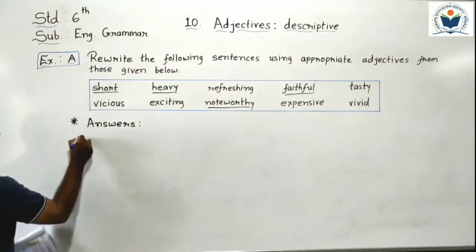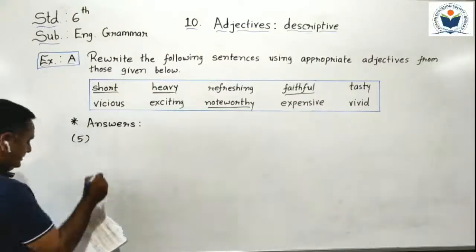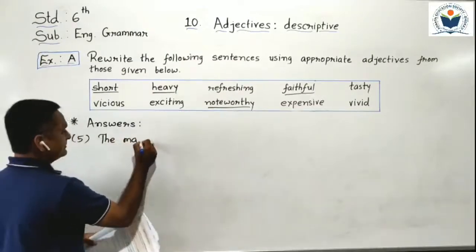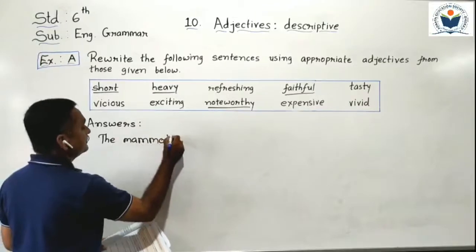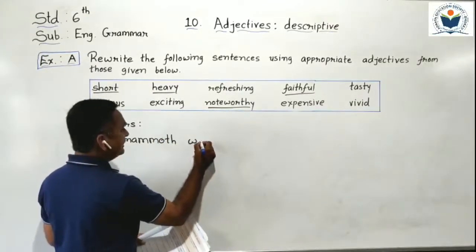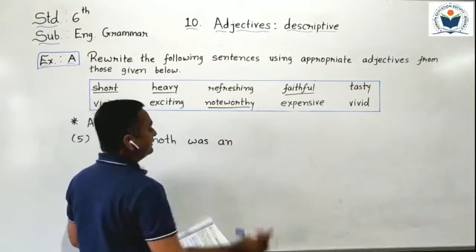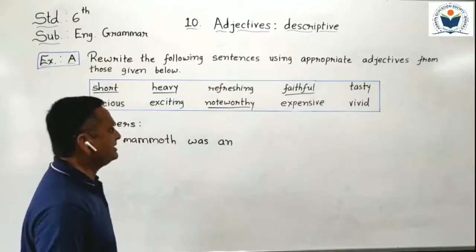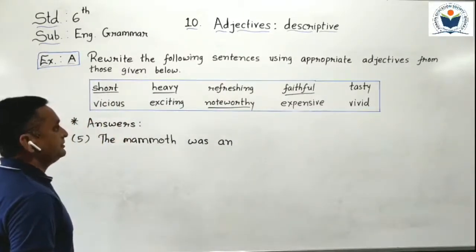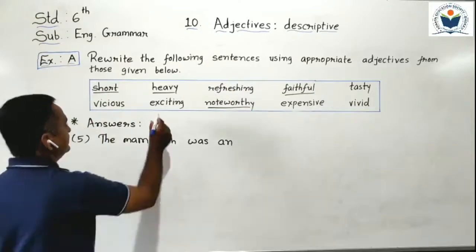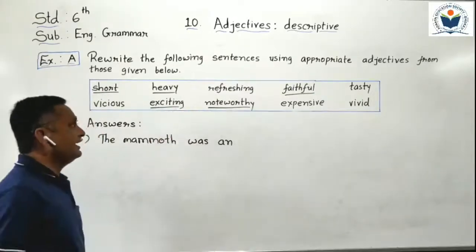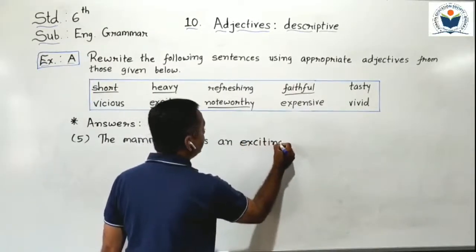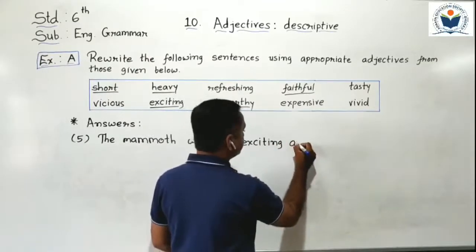Just sentence number 5. Answer number 5. The mammoth was an. Now we have to put the adjective before animal. Which adjective is suitable to that animal? Yes, exciting. Exciting animal.